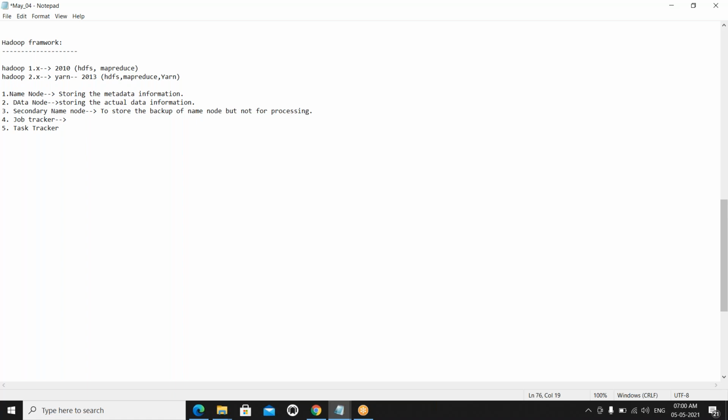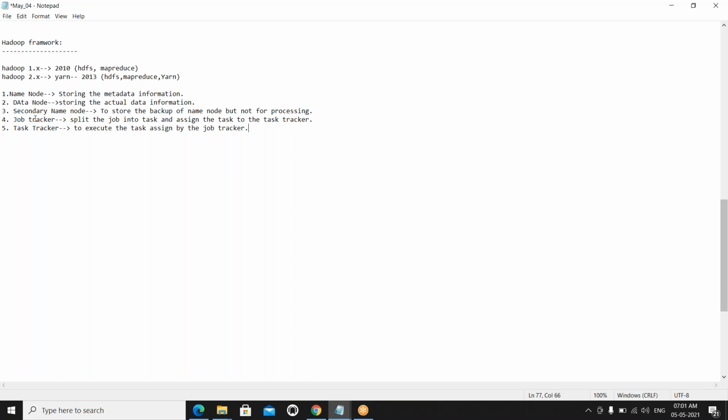And the job tracker. What is the job tracker's responsibility? The job tracker is the manager, which splits the job into tasks and assigns the tasks to the task tracker. What is the task tracker's responsibility? To execute the tasks assigned by the job tracker. It is nothing but the worker.